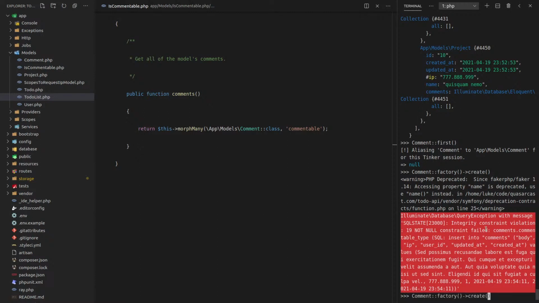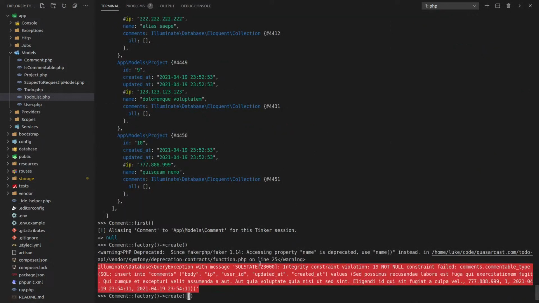Anyway, let's try it with commentable type. Maybe create some room. Commentable type. And we'll set the commentable type to, how about a project? Or projects in this example. However, I think by default, the way they do it is like app project, something like this.